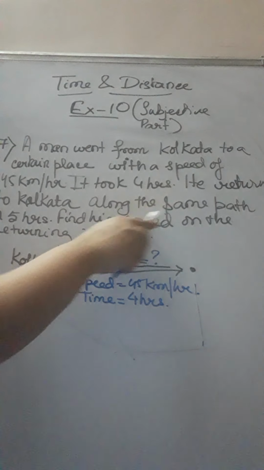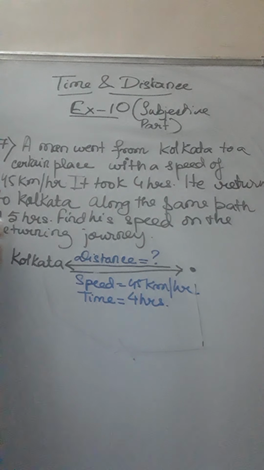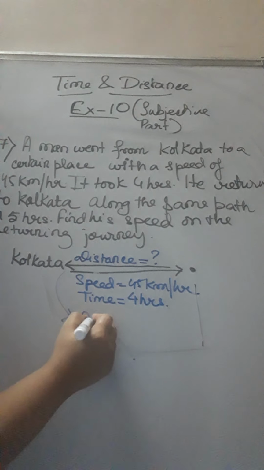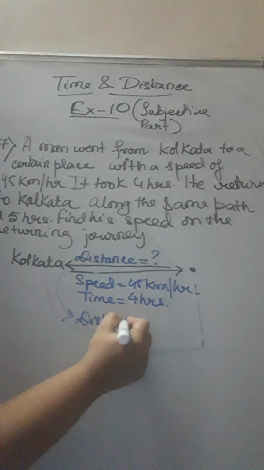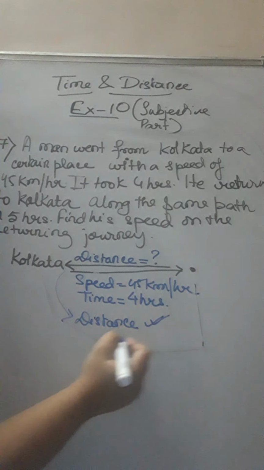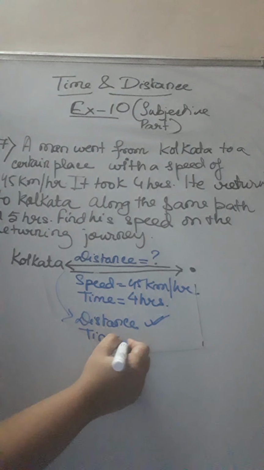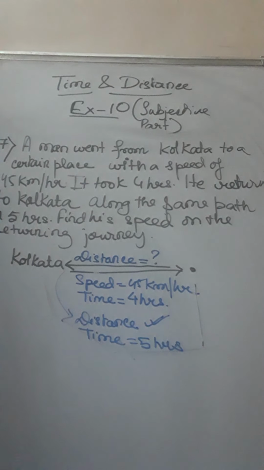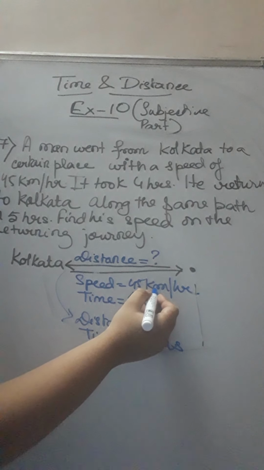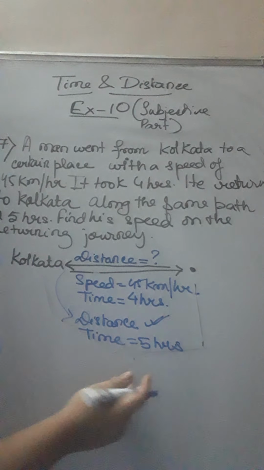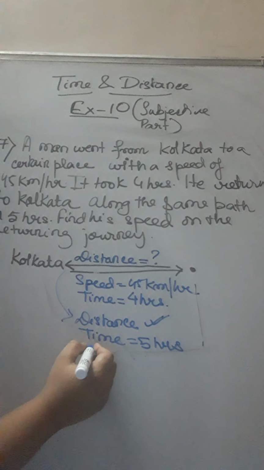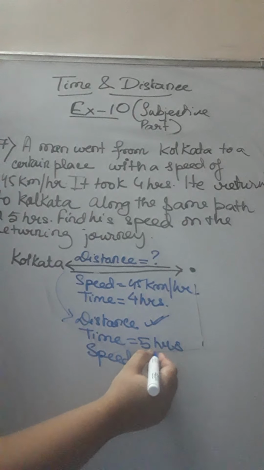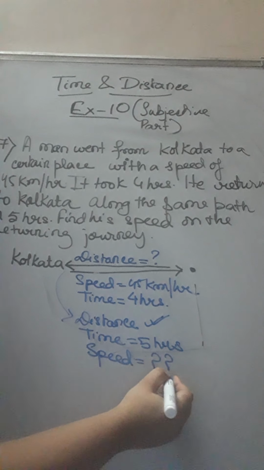And while he is returning, the time that he is taking is given. So during the return journey, the distance will be the same. The time is given. He is now taking more time, 5 hours. Now what does it mean? Less time means speed was more. More time means he is traveling slow. So his speed is less. Find his speed in the return journey. So that is only the question, what shall be the speed?